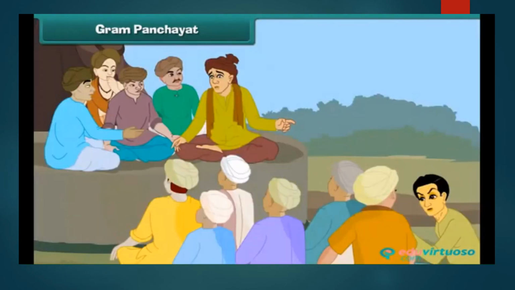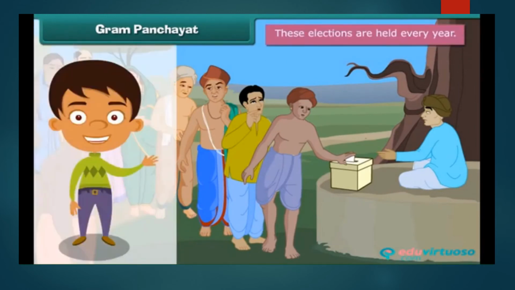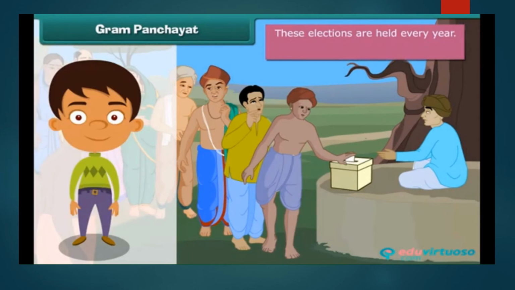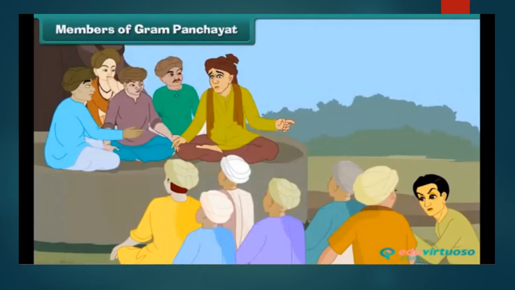Gram Panchayat. A Gram Panchayat is the local government of a village. It is formed by members elected by the villagers in the Gram Panchayat elections. These elections are held every year. Anybody who is 18 years of age and above can cast a vote in the elections. Members of Gram Panchayat.